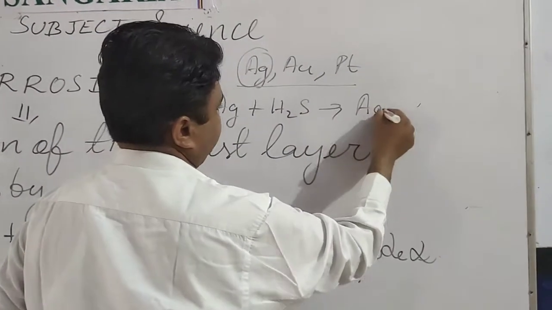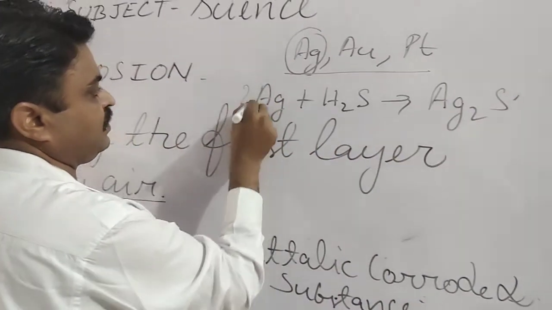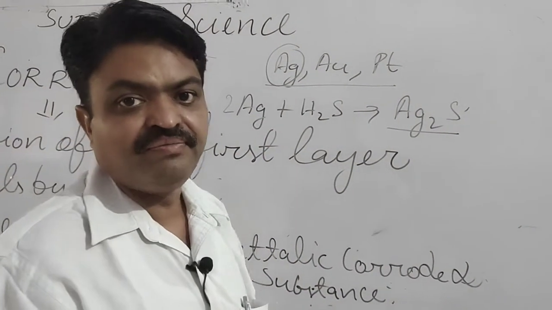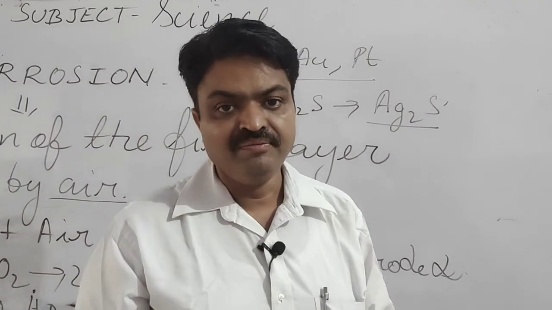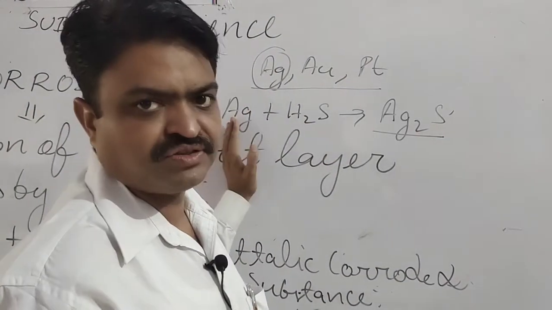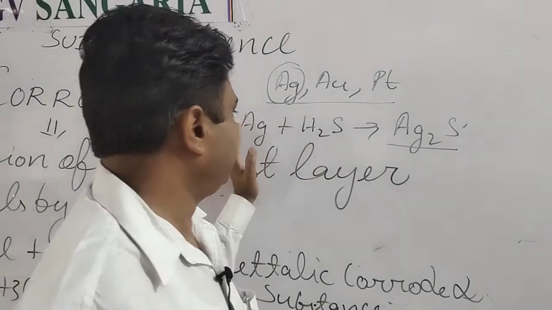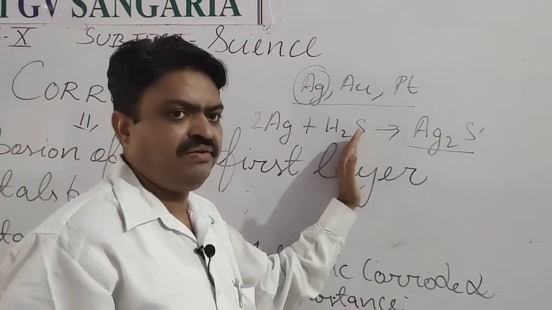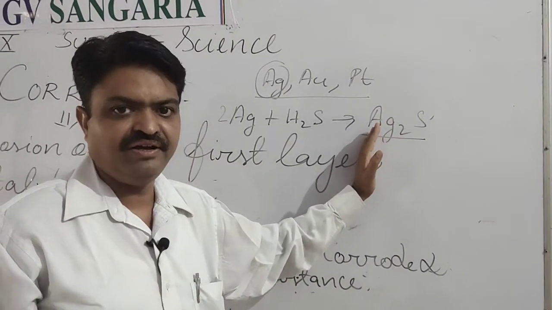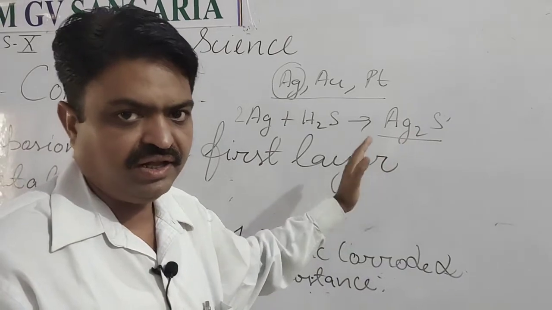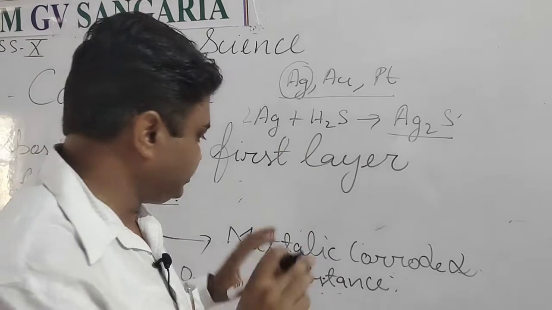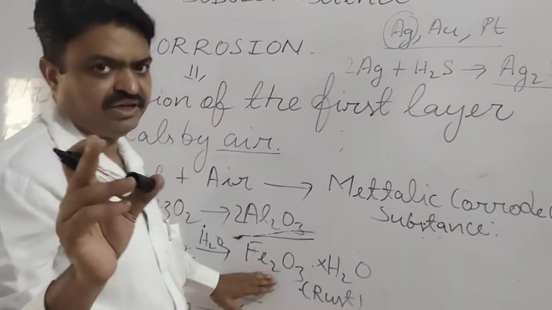It forms Ag2S, silver sulfide, due to which silver ornaments become dark or black, meaning their surface becomes black due to the reaction with sulfur, student. Here silver is reacting with hydrogen sulfide, and at the top layer of the silver it forms silver sulfide, and that silver sulfide has a dark appearance. So it is also an example of corrosion. So what is the main example? Rusting of iron is the main example.